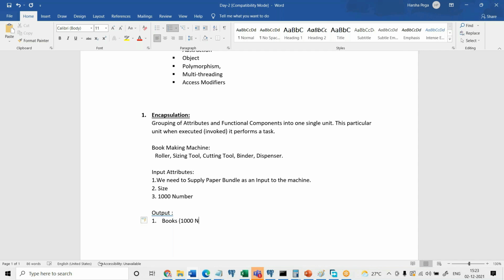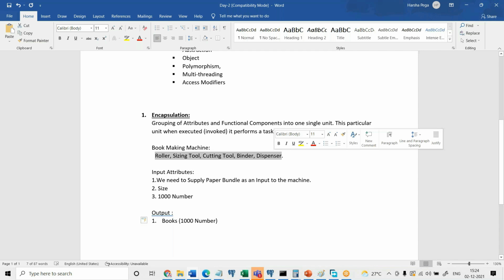So here you have given n, so 1000 number of books here you get as per the example. Now, if you are going to take each individual component here, and divide all these tools separately without combining, does it make any sense? Each individual component, can it perform the task of making a book? All these have to be grouped into one single encapsulation under one roof. That is what we have here: a book making machine.